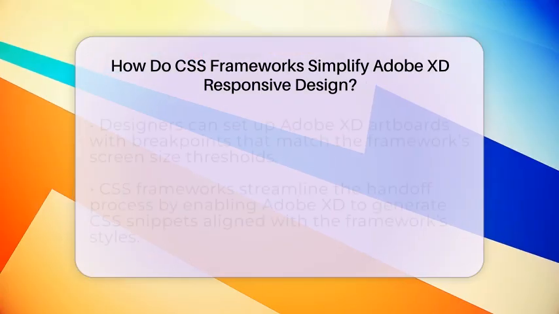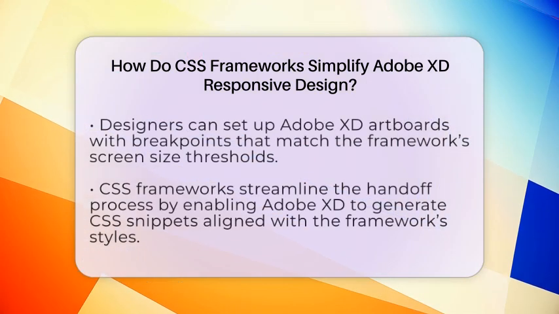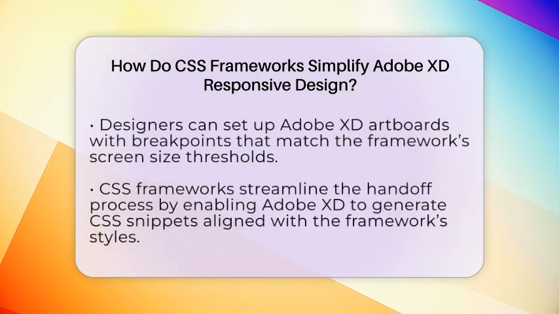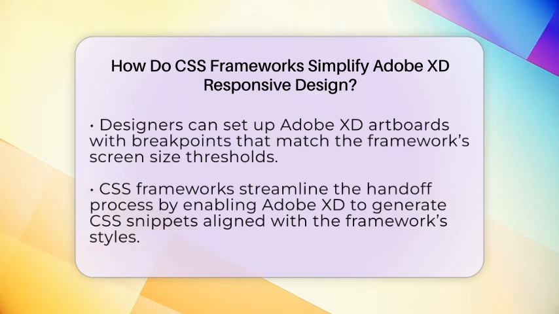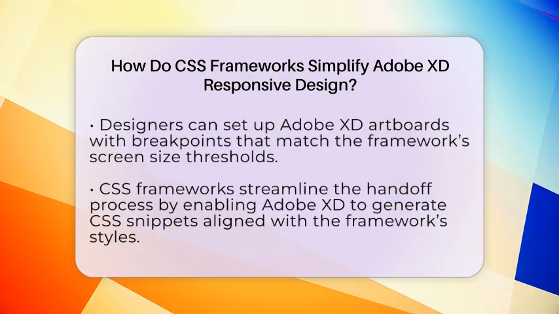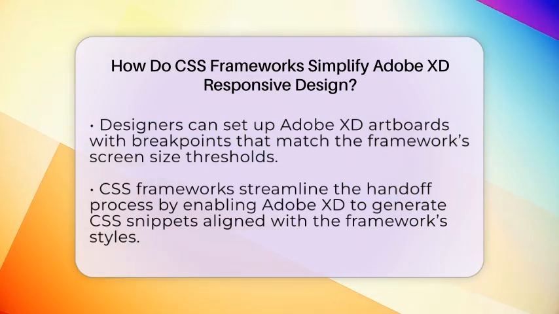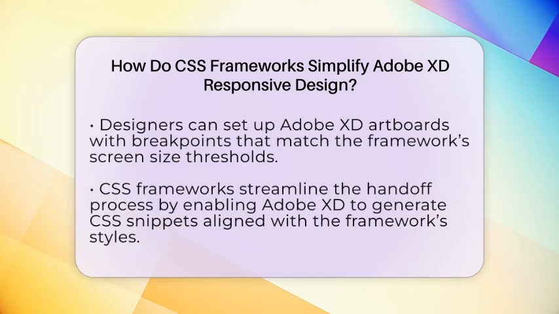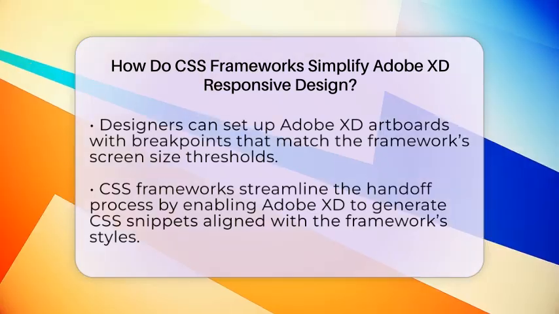Responsive utilities are another big help. These are classes that show or hide elements depending on the device size. For instance, if you want a menu to appear only on larger screens, you can use a class that hides it on mobile devices. When designing in Adobe X, you can set up your artboards to match these breakpoints, which are specific screen widths where the layout changes. This makes it easier for developers to implement your design accurately, because the structure you create in X aligns with the code.